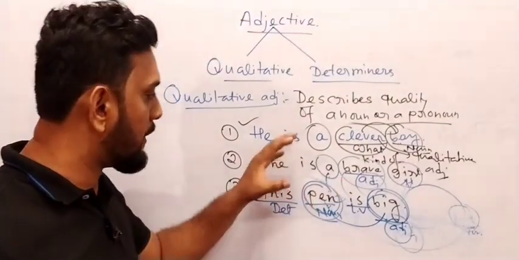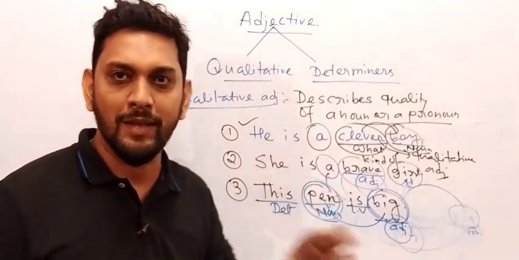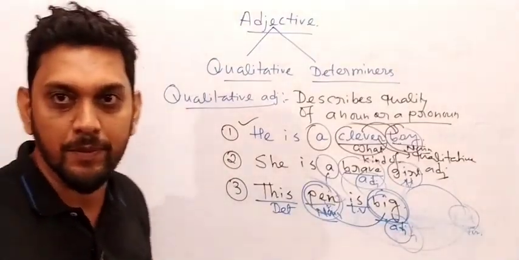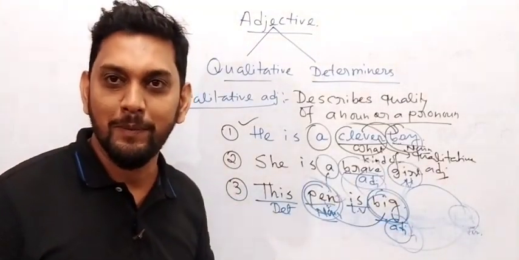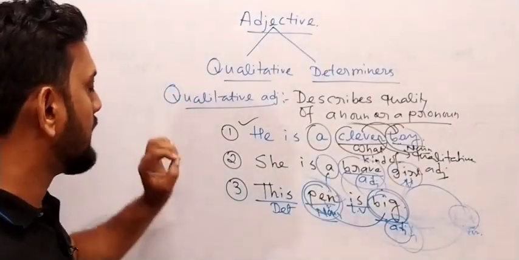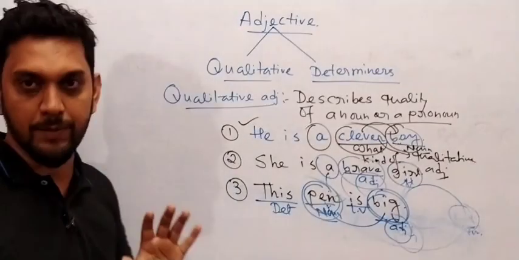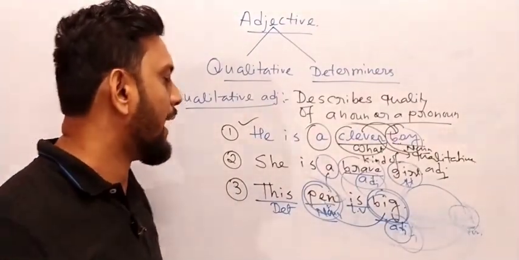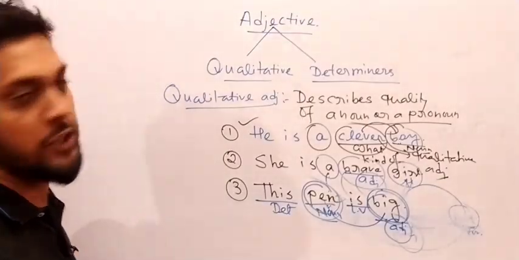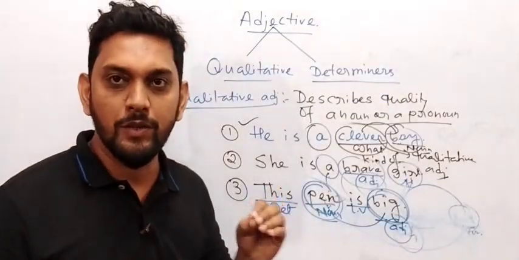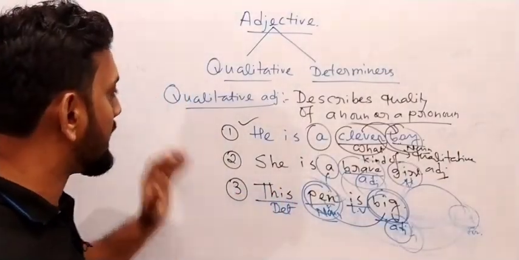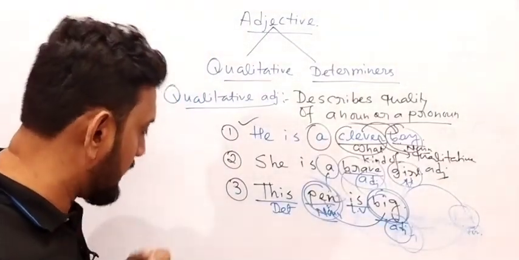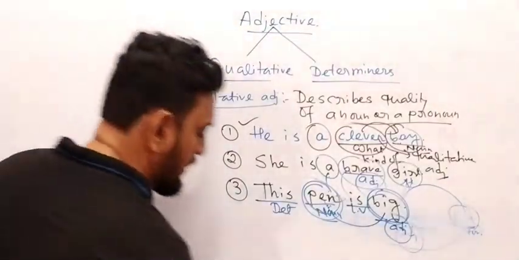So because of this reason I have written all these examples. I think all of you understood the qualitative adjective. Do you have any problem? I hope you don't have any problem with this qualitative adjective. Yes or no? Now the question is, according to its position, this qualitative adjective has also been defined in a different way. Write down. First one is